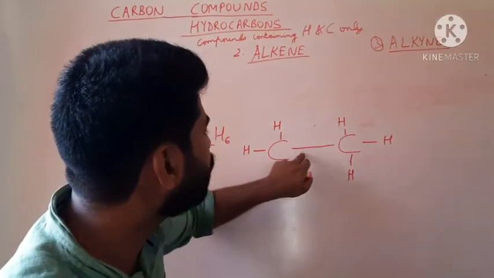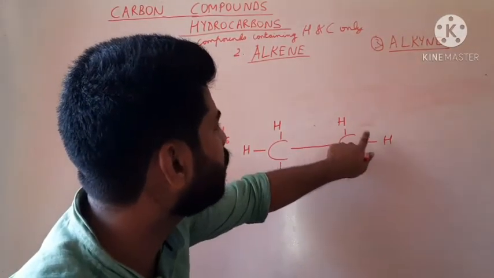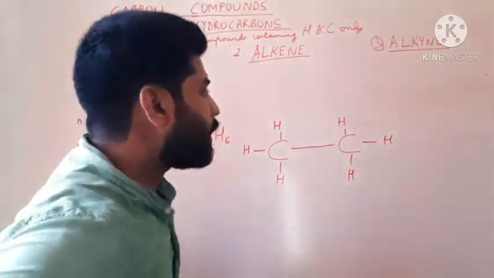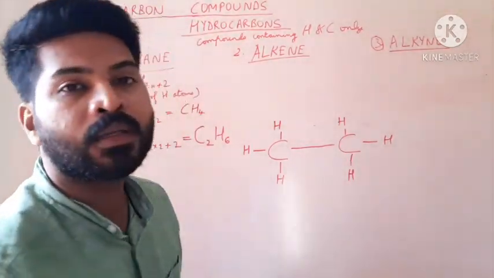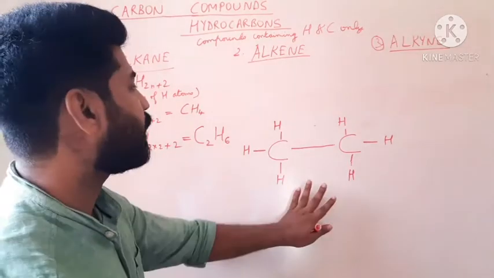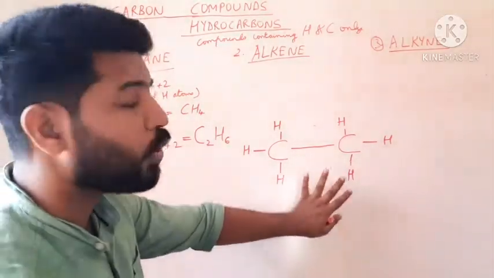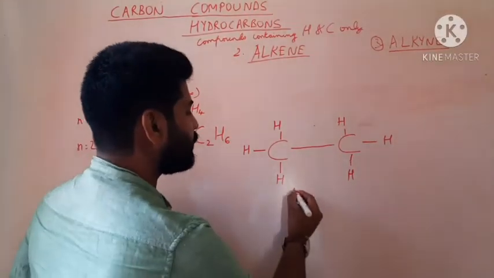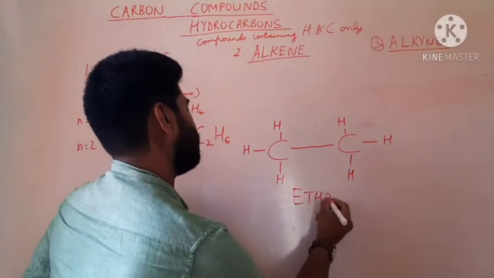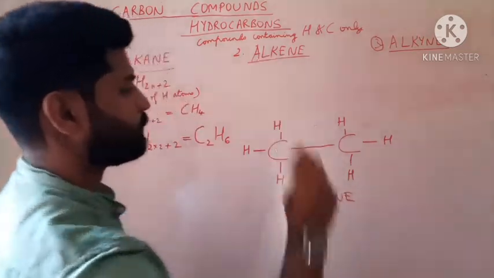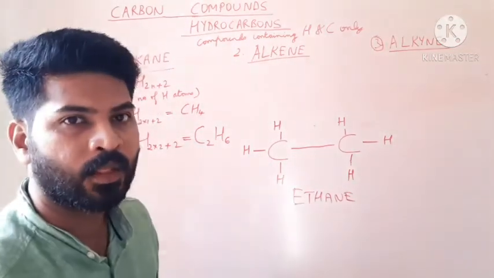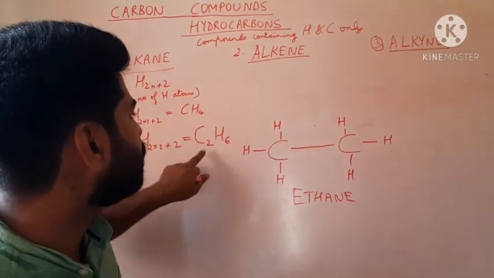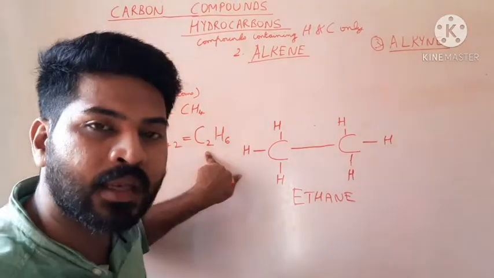1, 2, 3, 4. Similarly, 1, 2, 3, 4. Hence, this compound is stable. What is the name of this particular hydrocarbon? The name of this hydrocarbon is ethane. So, this was methane, this was ethane.